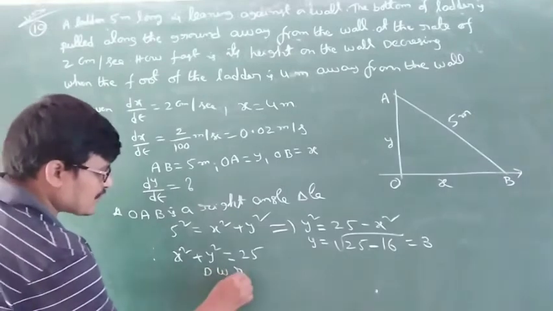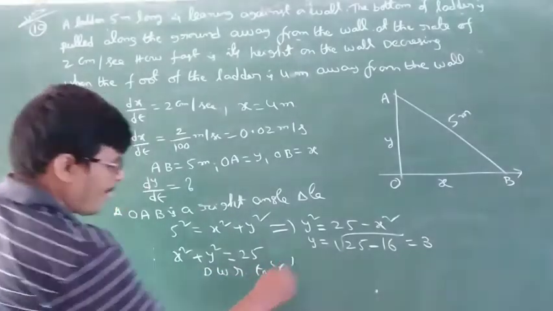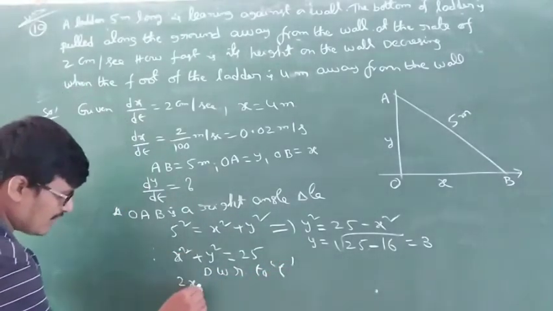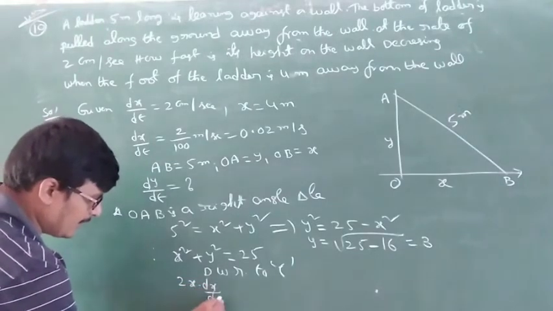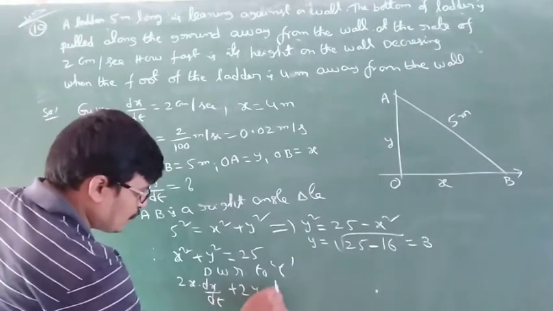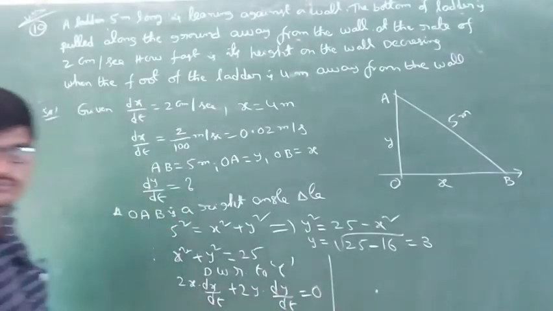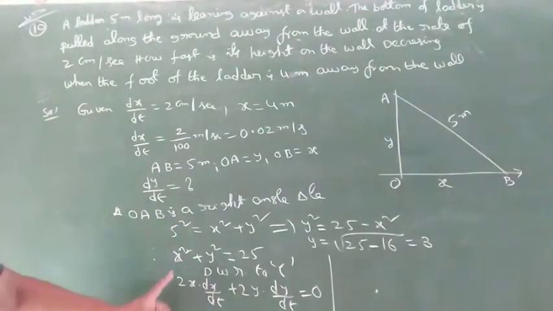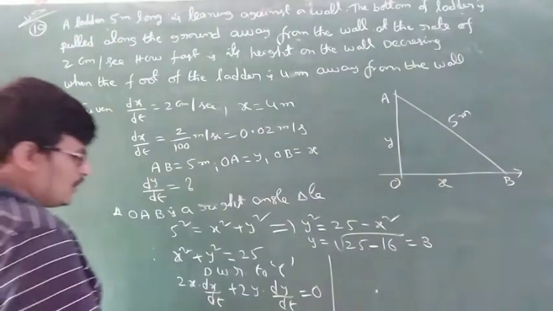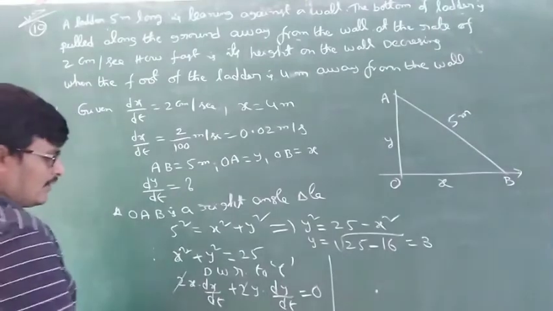Derivative with respect to t. X square derivative 2x into dx by dt plus 2y into dy by dt is equal to 0. Okay, derivative of x square is 2x, again x derivative dx by dt. So 2 cancels.